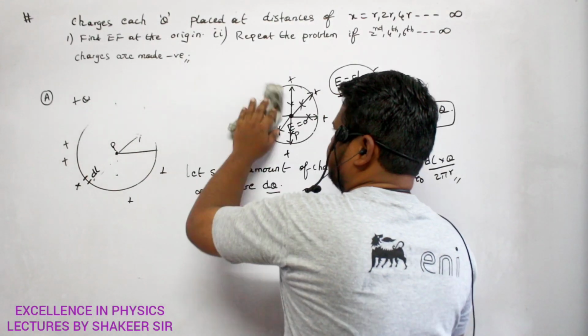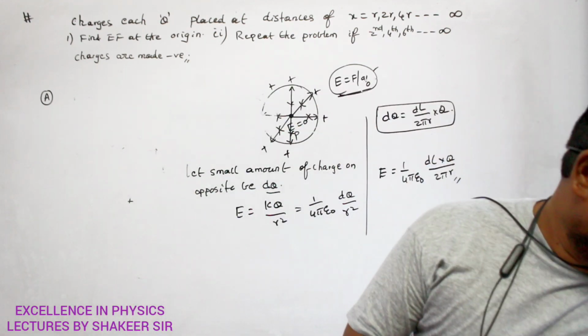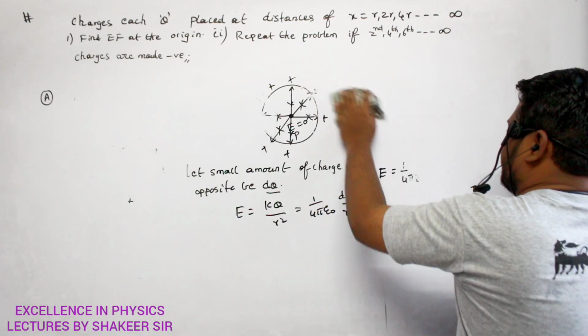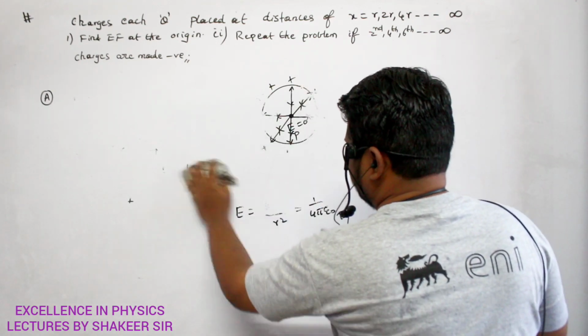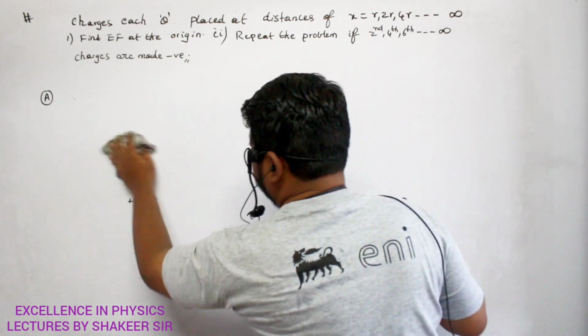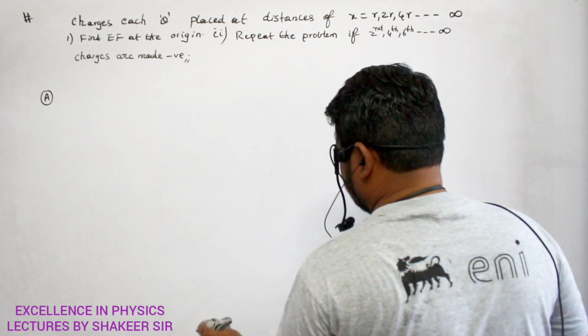So any idea? Any idea how to calculate these values? Okay?